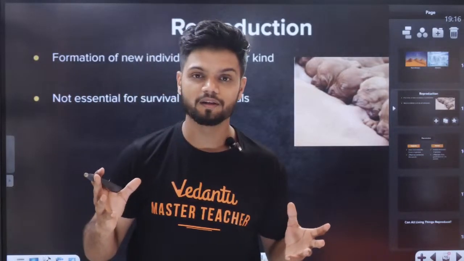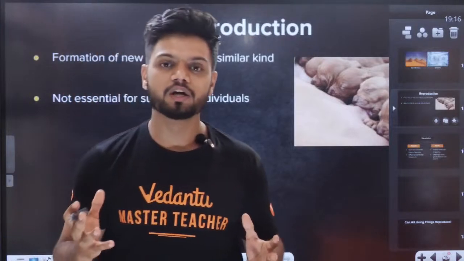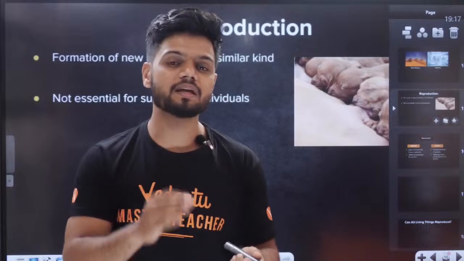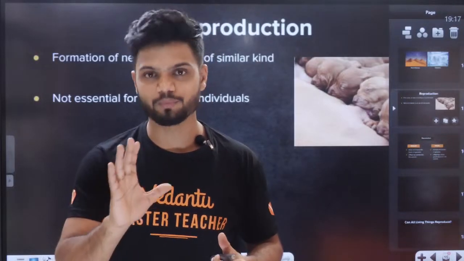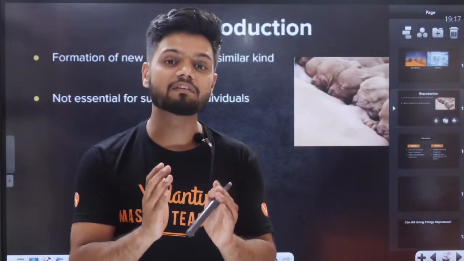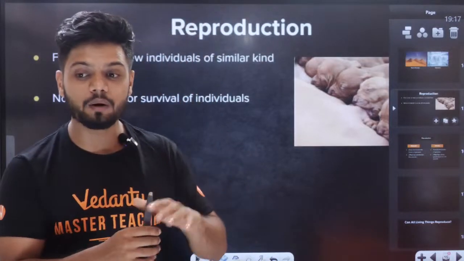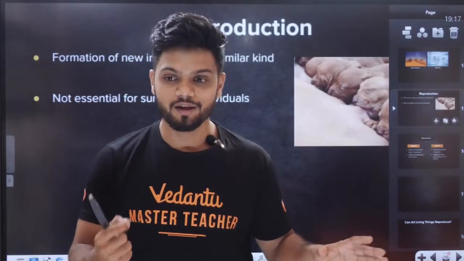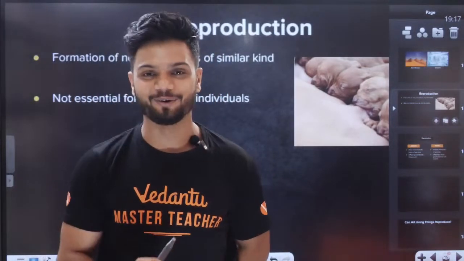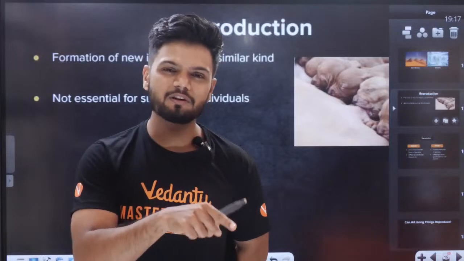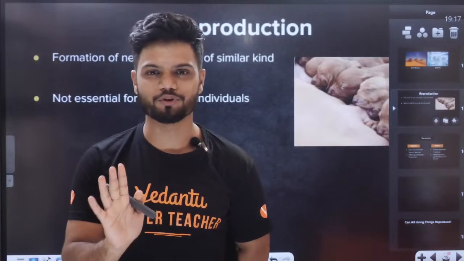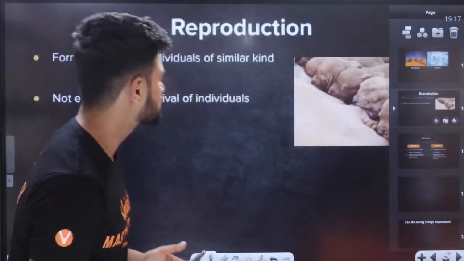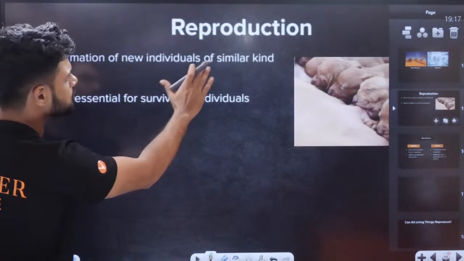Now, what is reproduction? Reproduction is a beautiful process in which an organism gives birth to a young one, and the young one will be similar to the parent. What do I mean by similar to the parents? A cat will give birth to a kitten. A dog will give birth to a puppy. A human will give birth to a human. Is it ever possible in nature for a polar bear to give birth to a giraffe? Not possible. So reproduction is the formation of new individuals of similar kind.